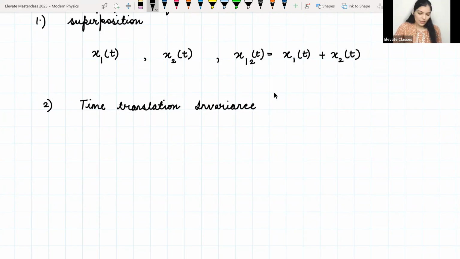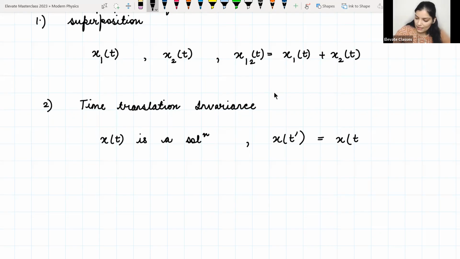टाइम ट्रांसलेशन इनवेरिएंस. सो इसका मतलब है कि अगर x(t) एक सोल्यूशन है, ठीक है, और अब मैं x'(t) कंसिडर करूं विच इज़ सम x एट सम टाइम t प्लस t1. ठीक है. So this is some solution at some time t plus t1. So actually this is also going to be a solution for the equation. This is also a solution.